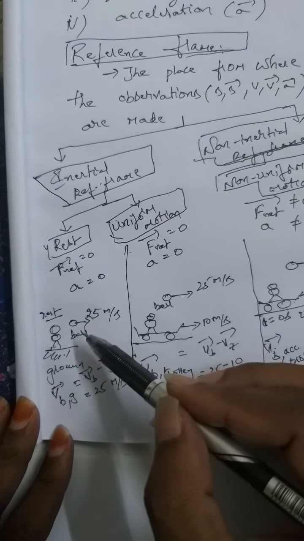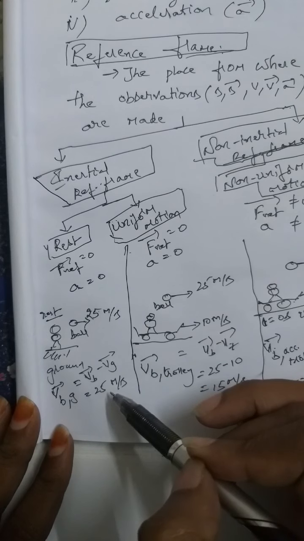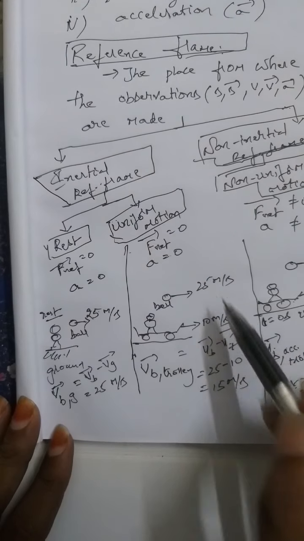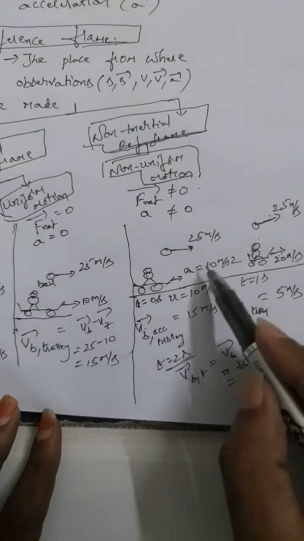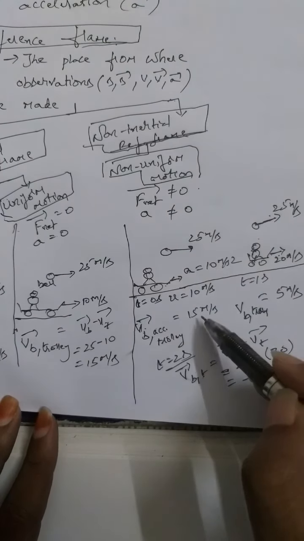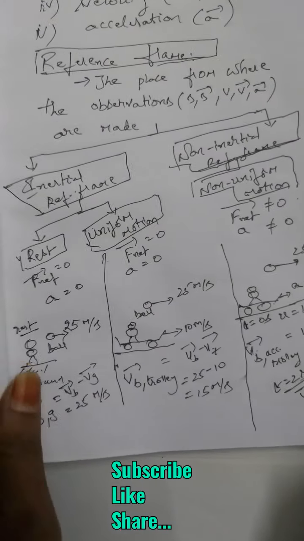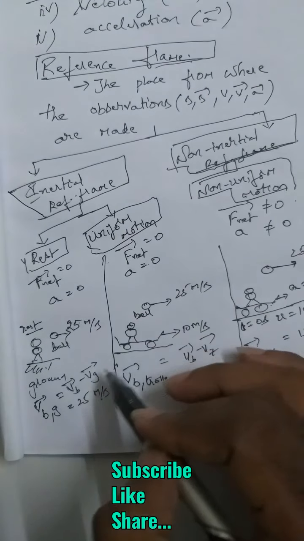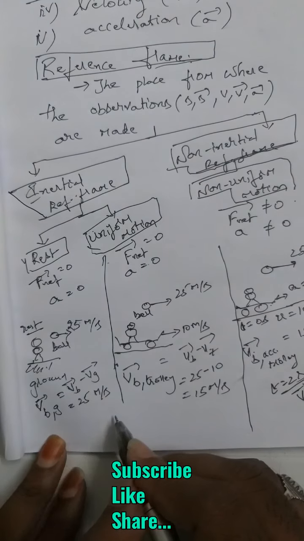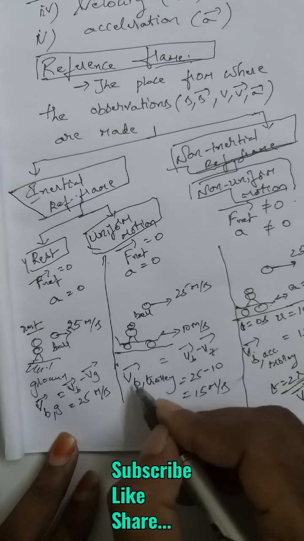So if the reference frame is changing, say initially in the ground frame of reference, ball's velocity came out to be 25. If the trolley is moving with a constant velocity, ball's velocity came out to be different. If the trolley is also accelerating and it is changing its velocity from second to second, then ball's velocity is changing continuously from second to second. So that means these are all reference frames. Some physical quantities, you observe, like the velocity of the ball, are changing or depending upon the reference frame. Such physical quantities which depend upon reference frame are called relative physical quantities. That also we are going to learn.